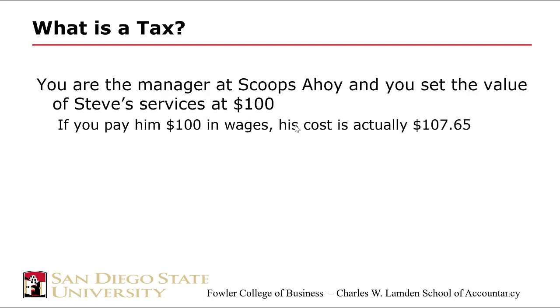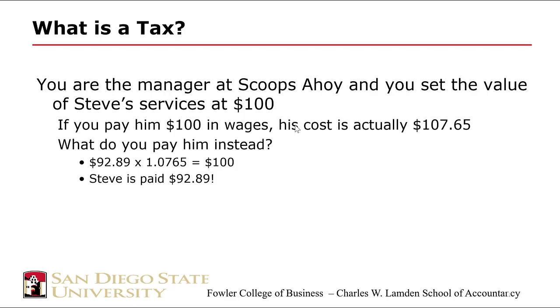So if you're the manager at Scoops Ahoy and you say, well, look, the reality is Steve's services are only worth $100. However, he's costing me $107.65. Well, that's because I'm overpaying him. Really, I should pay him $92.89.